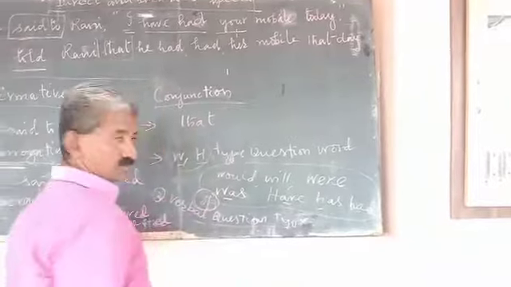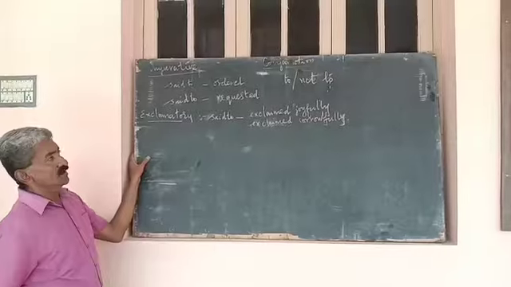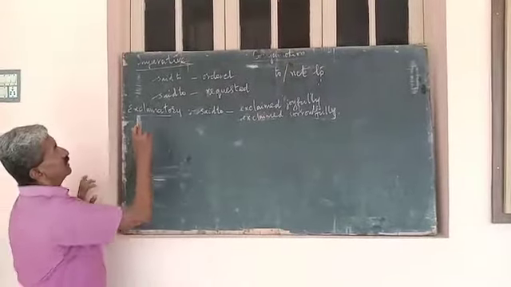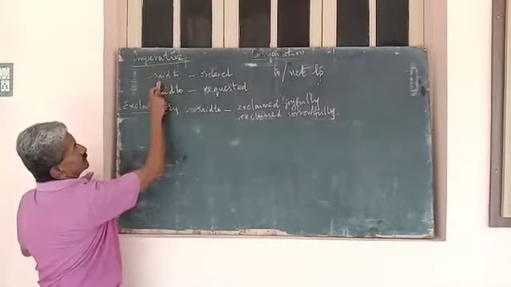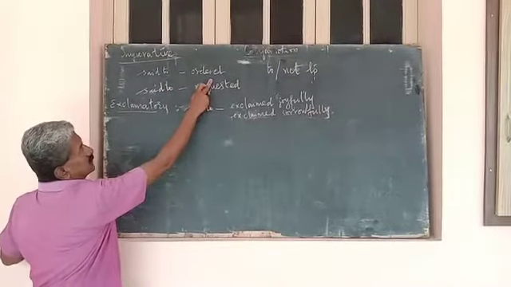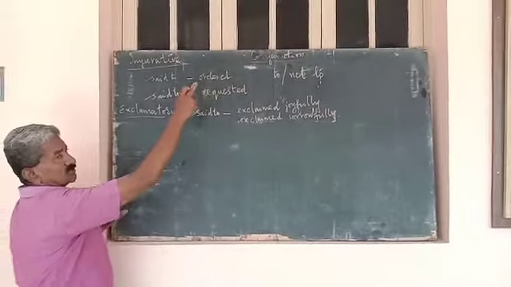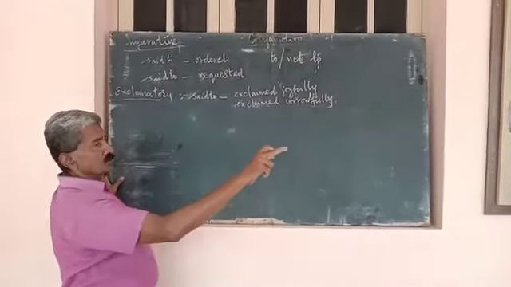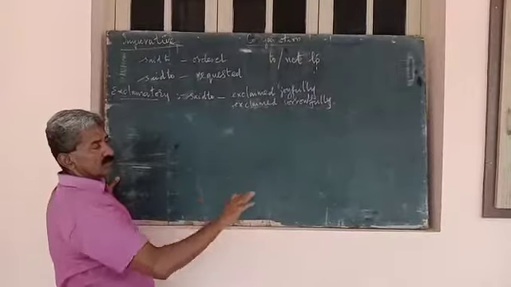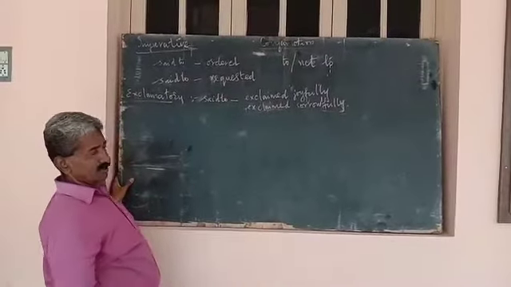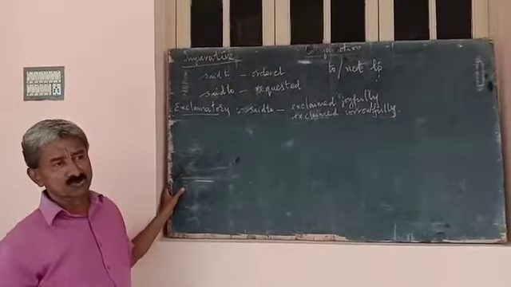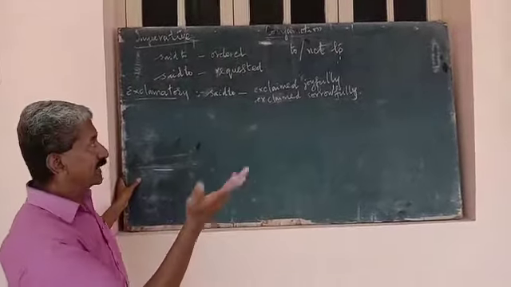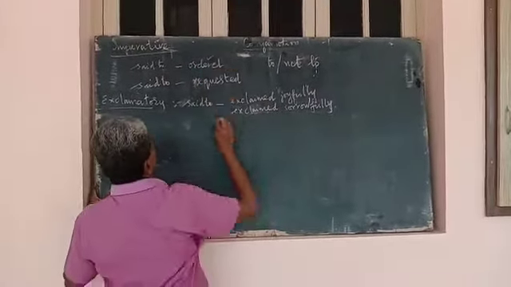Please listen carefully. In imperative, said to will become ordered in case a higher authority is speaking to juniors or inferior persons, for example a headmaster speaking to a peon. In that case, it is ordered.